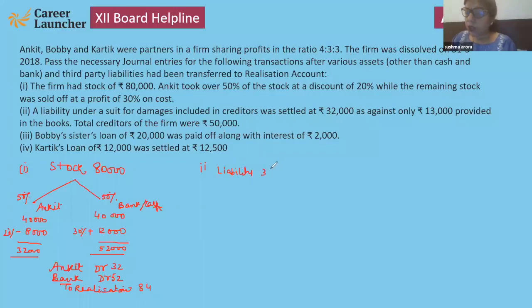So 32,000 settled, but already 13,000 provided, so 19,000 will be in the outer column, and the creditors are 50,000. So the firm has to pay a total of 69,000 rupees. What will be the general entry? Realization debit to bank, and that entry will be 69,000.